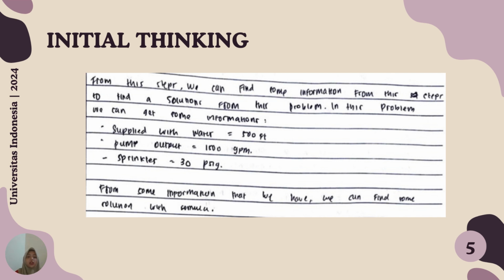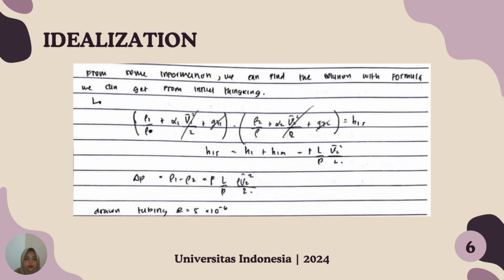In this problem, we can get some information: when supplied with water, 500 feet, and pump output 1050 kpm, and sprinklers at 30 psig. And from the information that we have, we can find a solution with a formula. Idealization. From the information, we can find the solution with the formula we get from initial thinking.